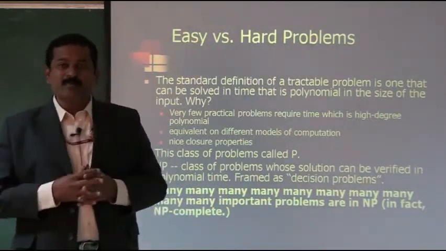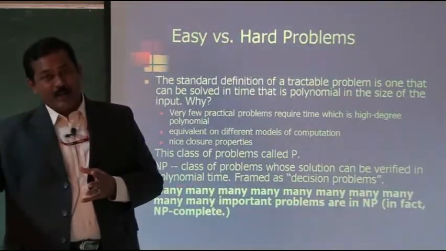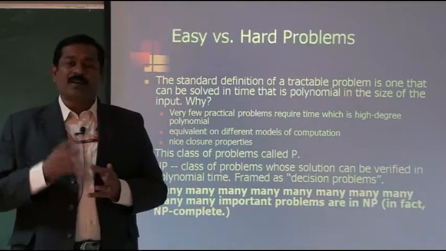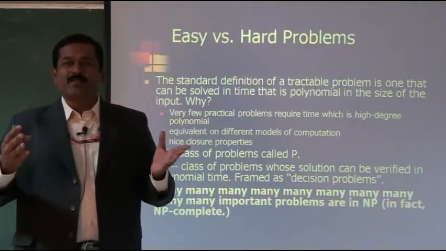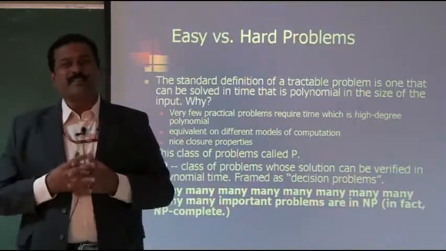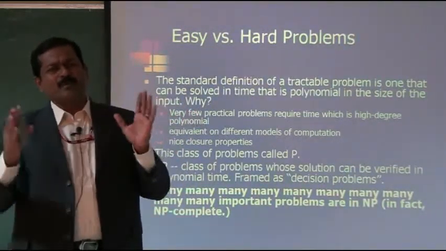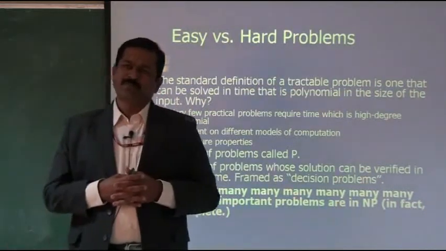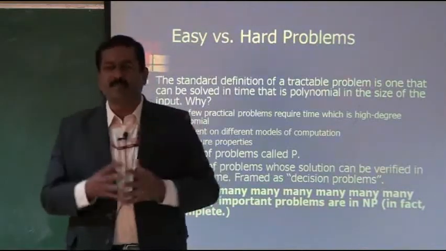For some problems there is a solution we can find but cannot verify, or sometimes we can verify. For some problems it will take a long time to generate the result. So there are different types of these problems, called hard problems. That is called NP hard problems or NP complete problems.